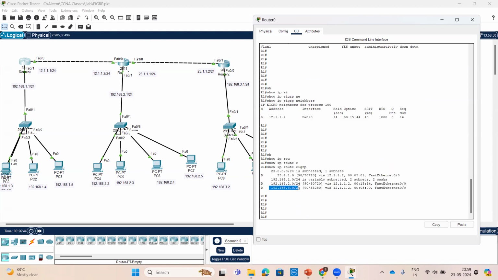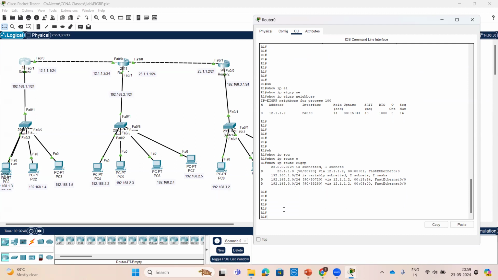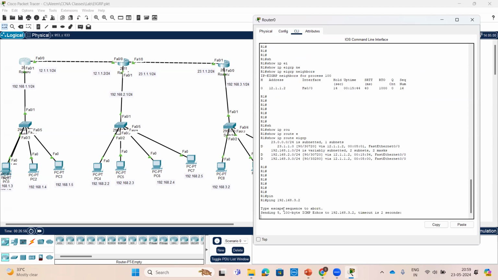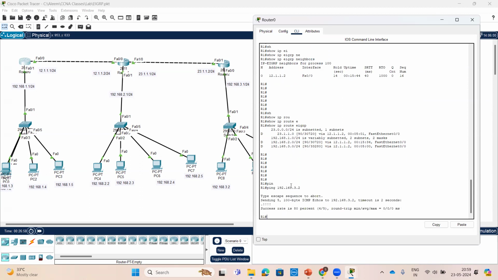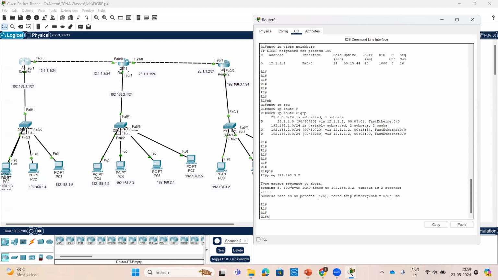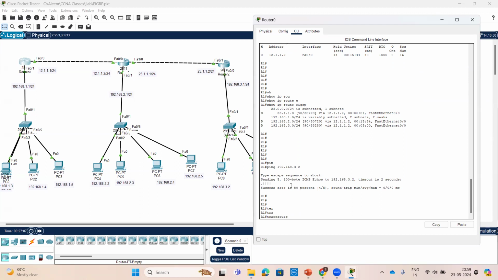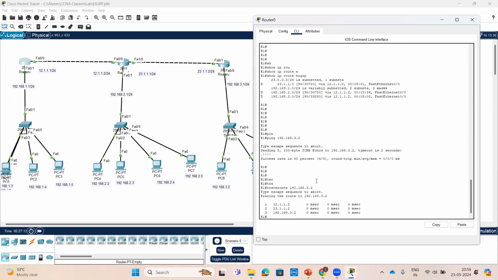See, one destination IP address is there. We'll try to ping this IP address. Ping 192.168.3.2. Yes, we are able to ping. If you want to trace it, traceroute 192.168.3.2. Traceroute is also working.